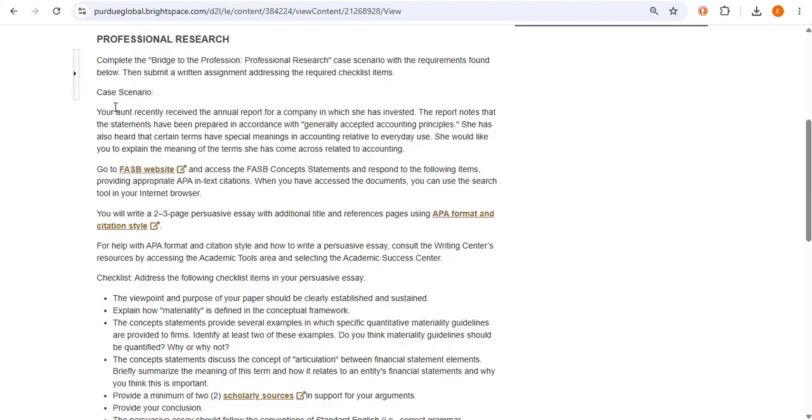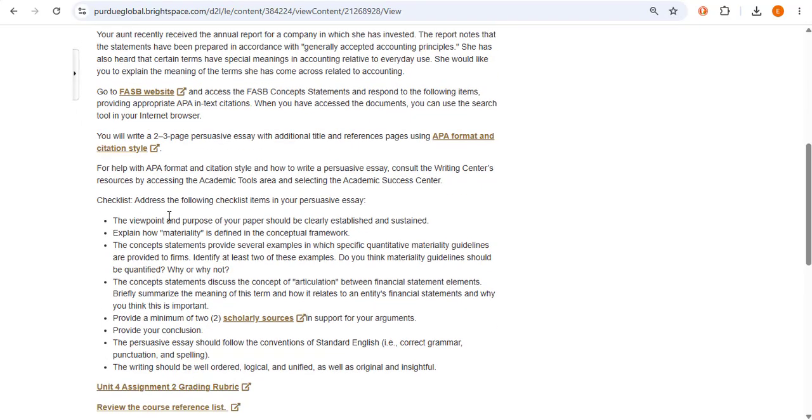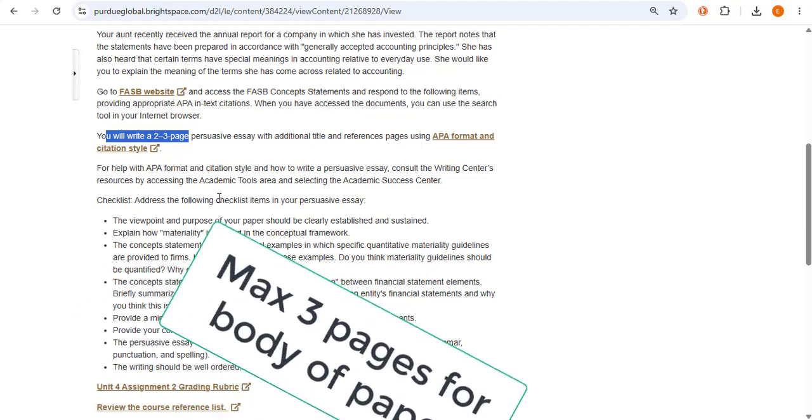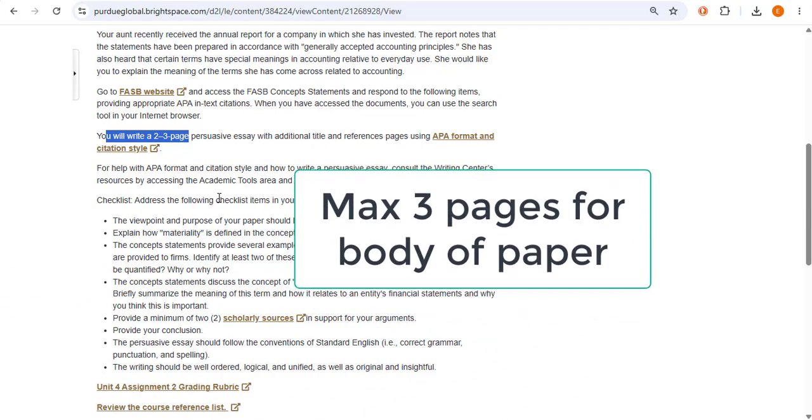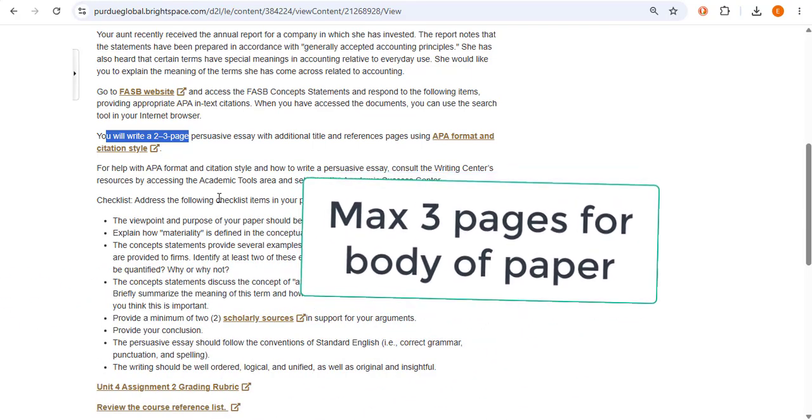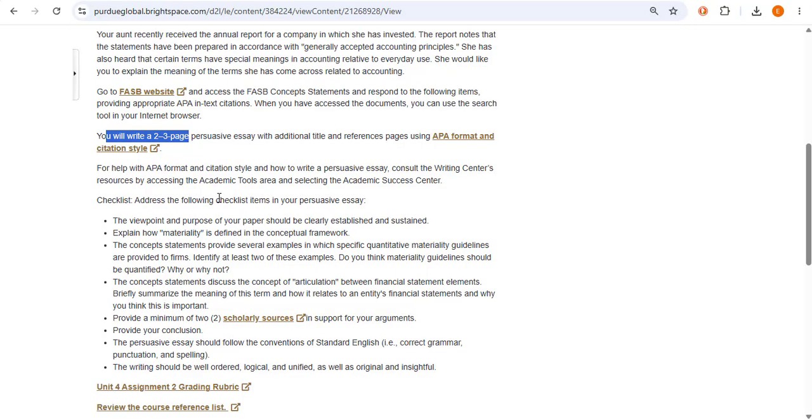First of all, they give you a scenario which you can read through, but the checklist is what we're going to focus on. Make sure you write this paper as a 2 to 3 page paper, no more than 3 pages in the body. You can have a title and a reference page, but no more than 3 pages in the body of the paper. Make sure it's your own work and not done by a chat box or something like that.